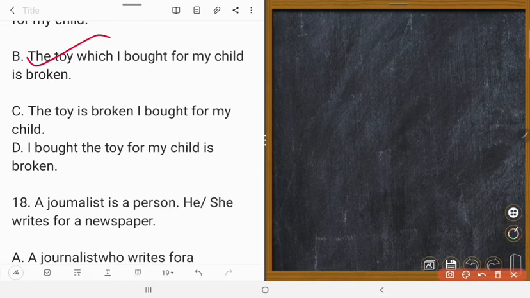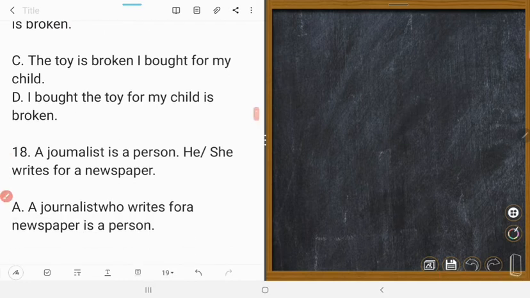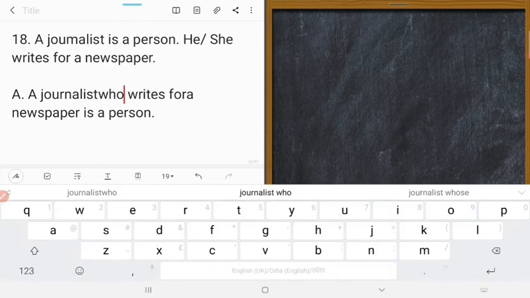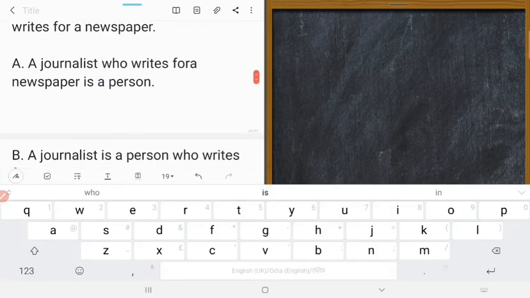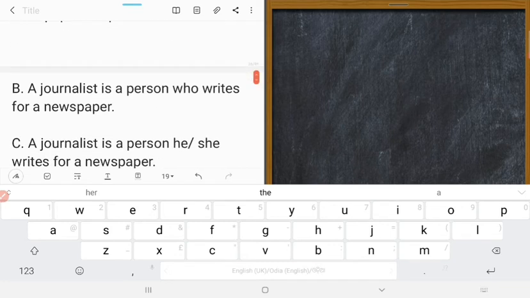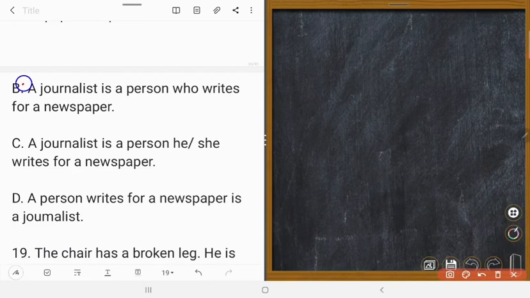Next one is 18. A journalist is a person. She writes for a newspaper. So instead of he, she, we will write who, and it automatically becomes: a journalist who writes for a newspaper is a person. Could you understand? That is number 18. So a journalist is a person who writes for a newspaper. B is correct. Right?